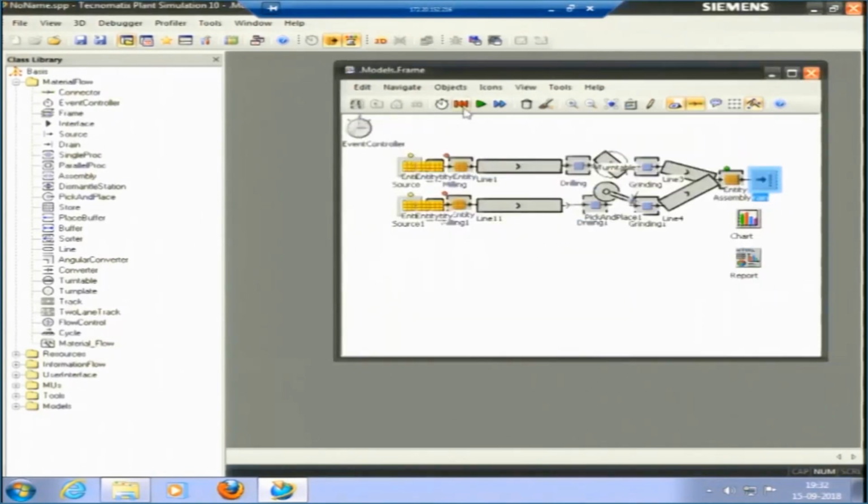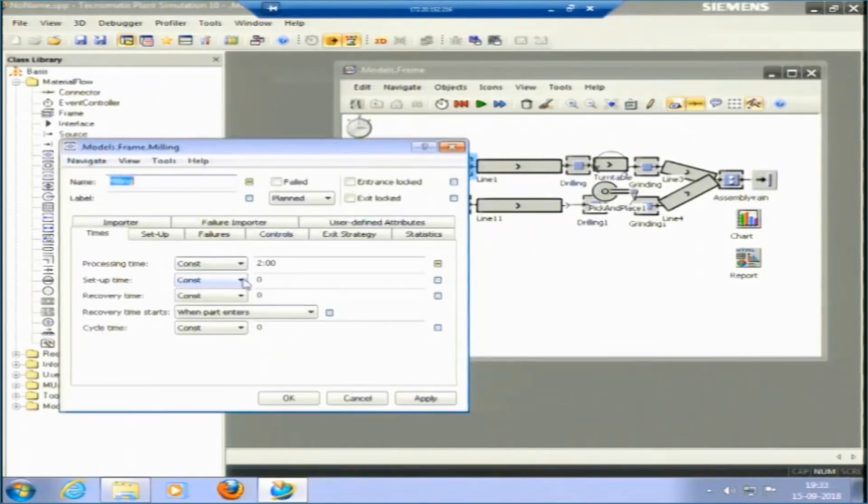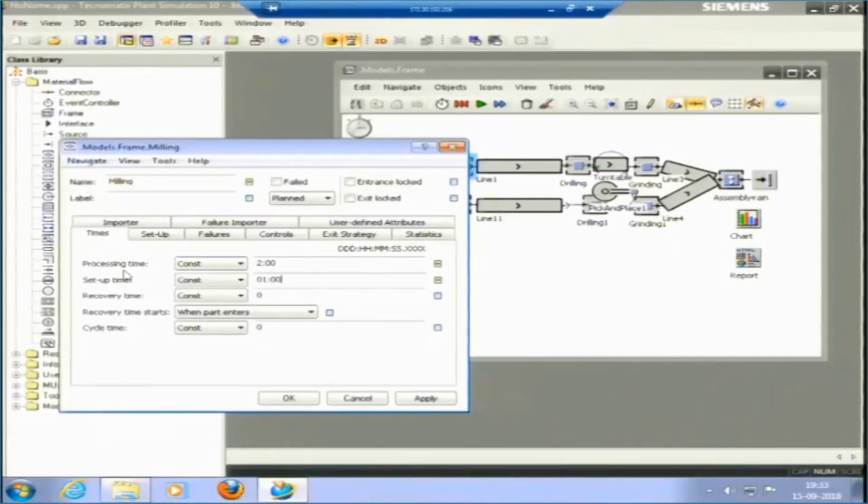So, also we can have the setup time as well. For instance, a workpiece is to be manufactured, it will take 2 minutes for processing and 1 minute for setup. 1 minute for setup means, for instance, some milling is happening. If you have a milling process, we just rotate the tool and remove the material from one workpiece. This is a 2 minutes process. After 2 minutes, the machine stops, this workpiece is taken off and a new workpiece, the raw one, is brought in here, and it will start the process on this. Now, this setup takes 1 minute here. So, this is setup time, this is processing time.